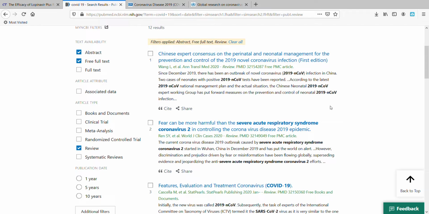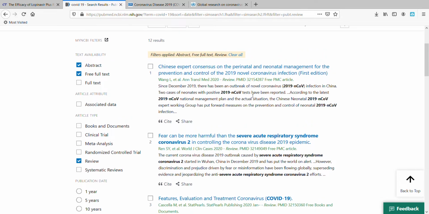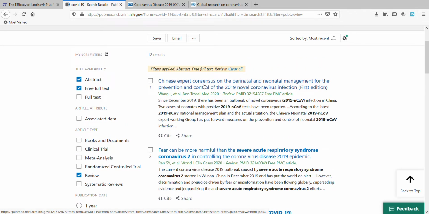It's very important that you don't just rely on these abstracts when you're speaking authoritatively, especially if you're publishing something in a newspaper, for example. You don't want to just rely on what you see in the snapshot, because there might be caveats, there might be limitations of the study that you would only be able to read if you read the full text. So while abstracts are useful to give you a taste, you must read the full text if you're going to be speaking authoritatively to patients in any capacity.